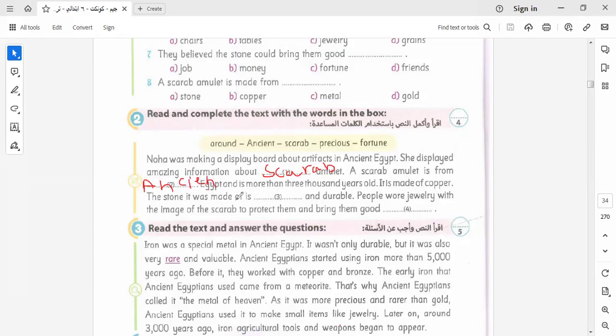Ancient Egypt. The stone was made of precious and durable. Okay, precious here means very expensive. They bring good fortune.